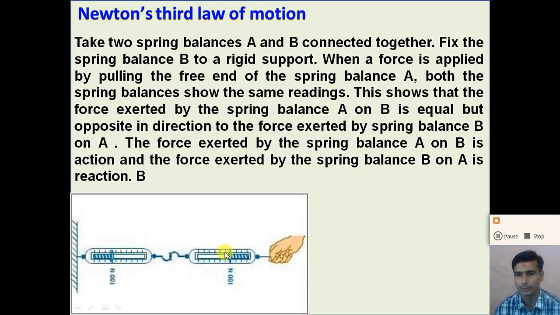Here spring balance A shows a reading of 100, and spring balance B also shows a reading of 100.